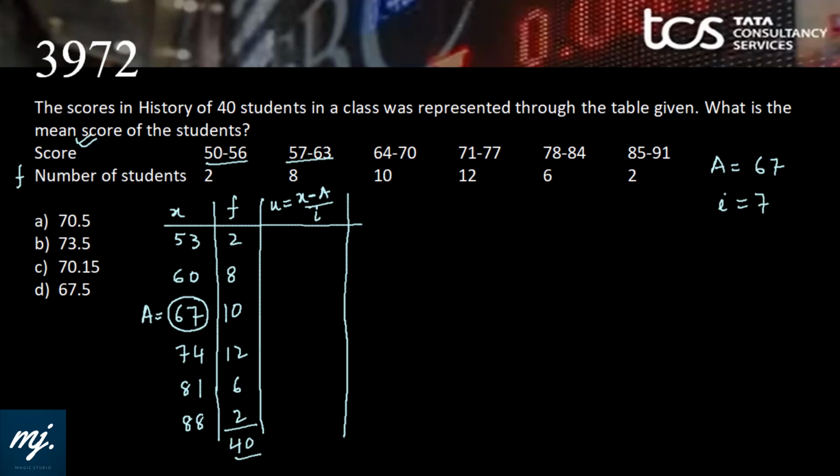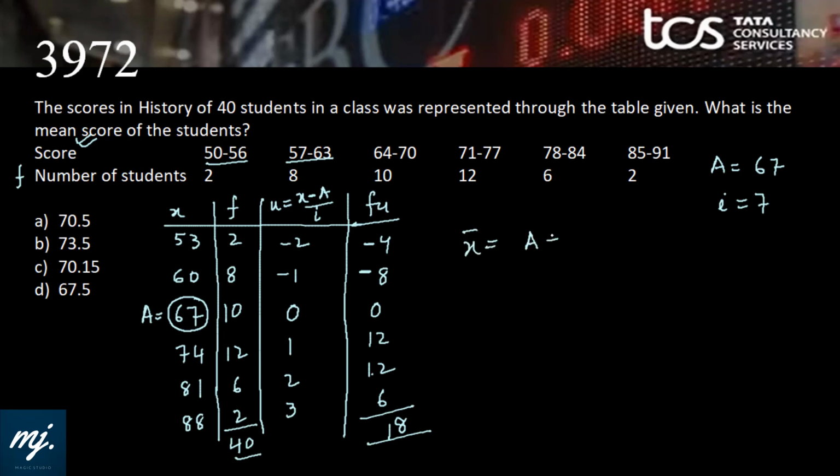In front of a, the value of u would be x minus a, that will be 0. Here if we calculate, these values would be minus 1, minus 2 and 1, 2, 3. Very easily we can put these values because all these class intervals are of the same width and are regular. Now we just need to calculate f into u, and you will see now the calculations become so easy. 2 into minus 2 is minus 4, minus 8, 0, 12, 12 and 6. I need the total of this. 8, 4, 12, 12 gone. 12 plus 8 is, 12 plus 6 is 18.